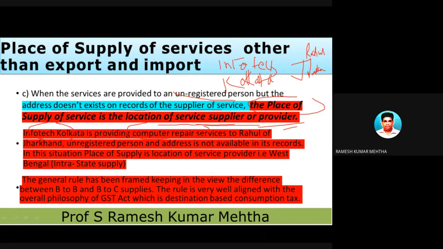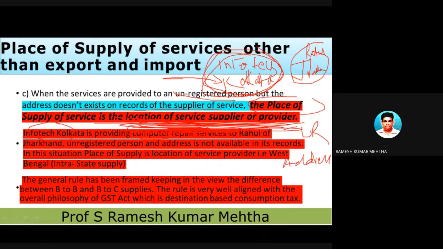So in this case, where this person is unregistered and his address does not exist in the records of the service provider, the place of supply of services is Kolkata itself. So the Kolkata person is providing services to Kolkata itself because the place of supply is as answered.